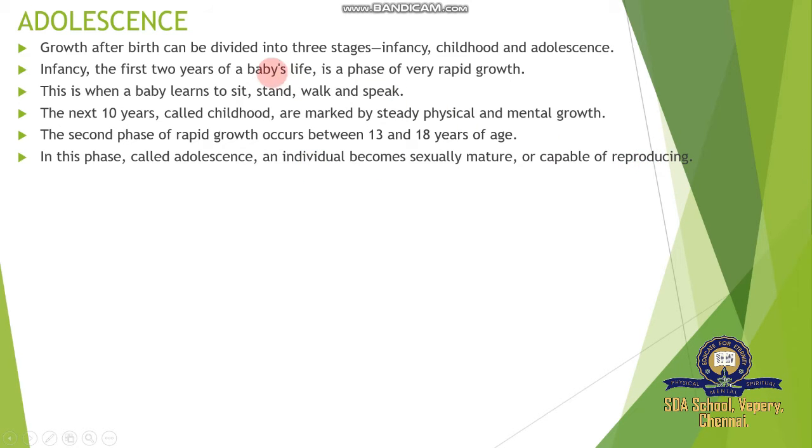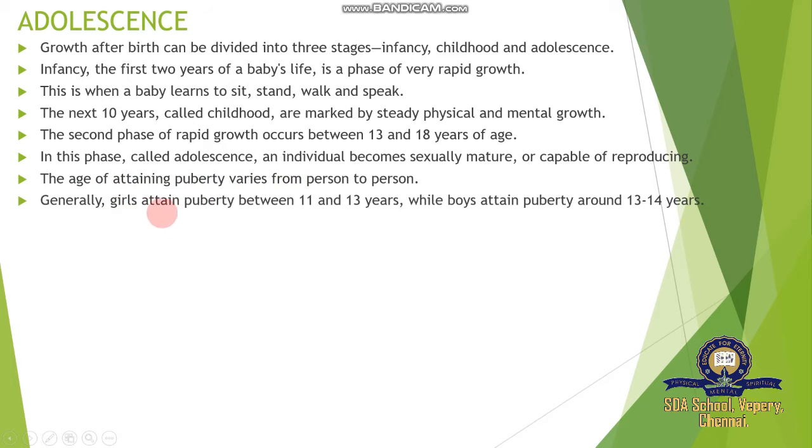So learn more in growth and development: physical and mental growth during the childhood stage. In the adolescence period, the body gets ready for sexual maturity and becomes capable of reproducing, with the production of sperm and egg. The age of attaining puberty varies from person to person. Generally, girls attain puberty between 11 and 13 years, while boys attain puberty around 13 to 14 years.